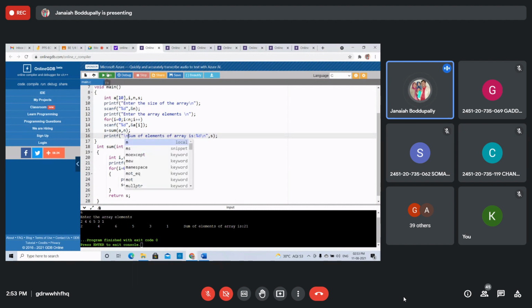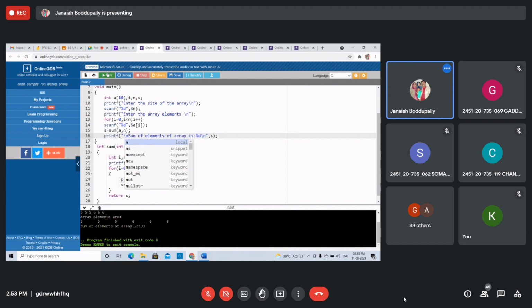Enter size 6. Right? 5 plus 5 plus 5 plus 6 plus 6 plus 6. 5, 3, 5, and 3, 6. What is the answer? 33. The 6 elements are displayed, array elements are, and sum of elements of array is 33.